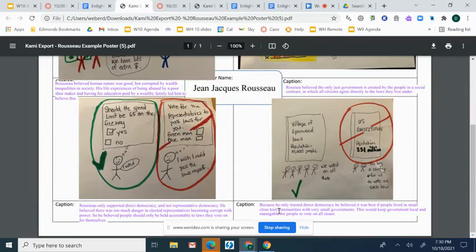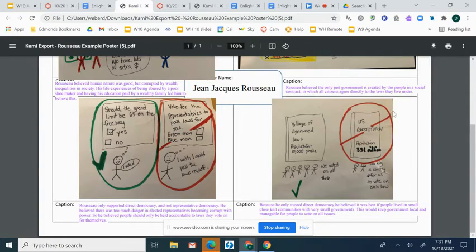And then finally, my last caption is about what it takes to have a just democracy. He said that he only trusted direct democracy because he believed it was best if people lived in small, close-knit communities with really small governments, and this would help keep government local and manageable for all people to vote on every issue. So he probably would have approved of laws being passed in the village of Linwood, where the population is much smaller. He probably wouldn't have been such a fan of the massive United States government because there are so many millions of people. And with such a large country, it's impossible for every citizen to vote on every single law.